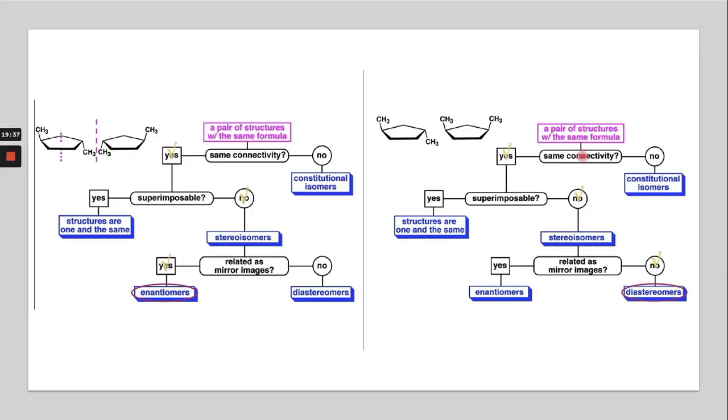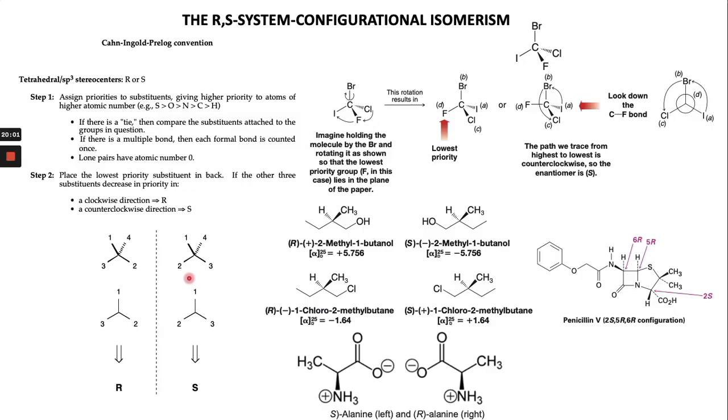So that's why if the connectivity is the same but the spatial arrangement is different, they are stereoisomers. If they are non-superimposable mirror images, they are enantiomers; if they are not mirror images, they are diastereomers.